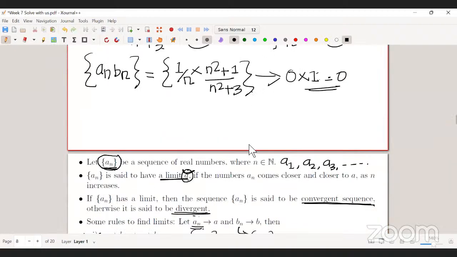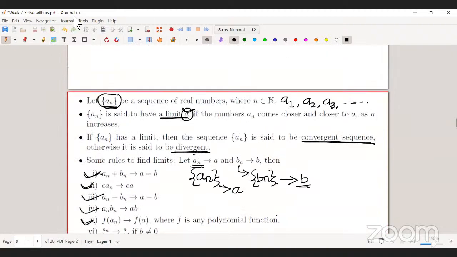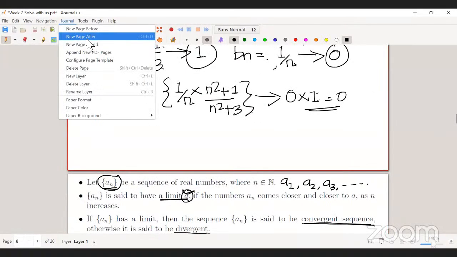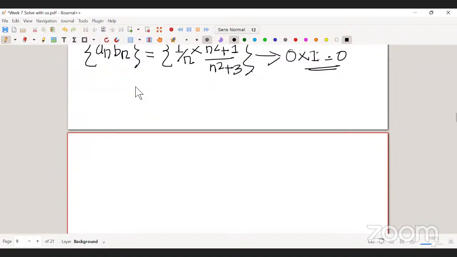What basically it's saying: suppose I have a sequence an, and the limit of the sequence is a.